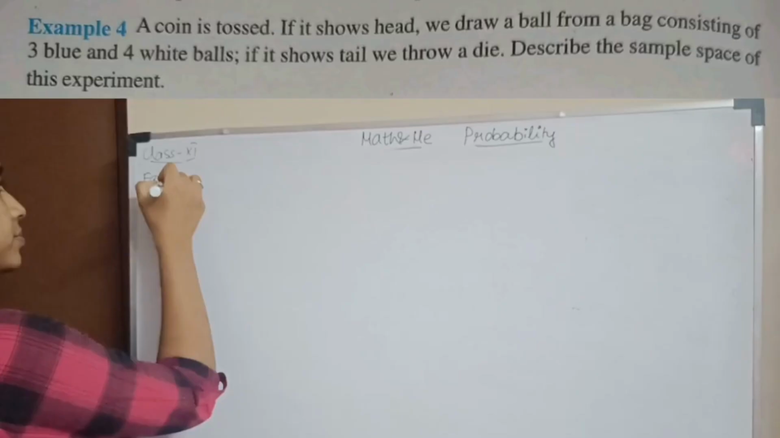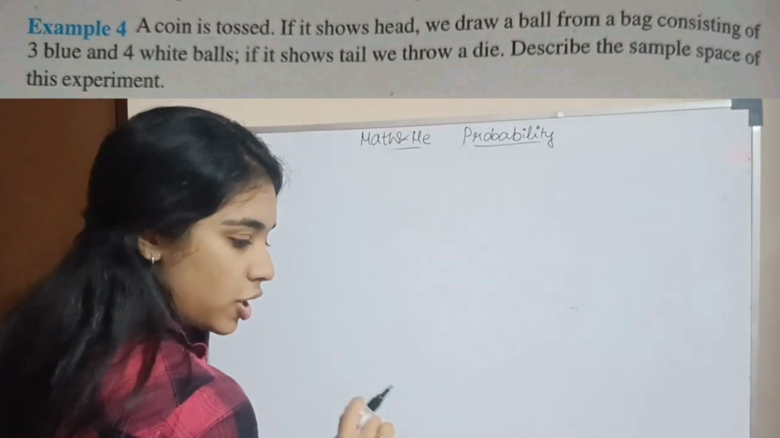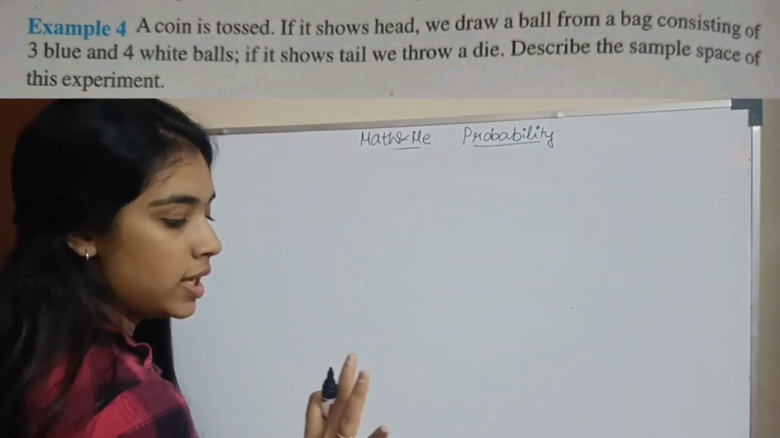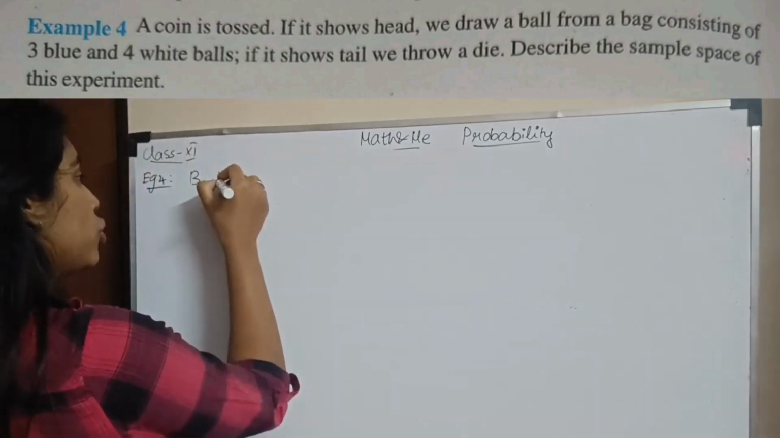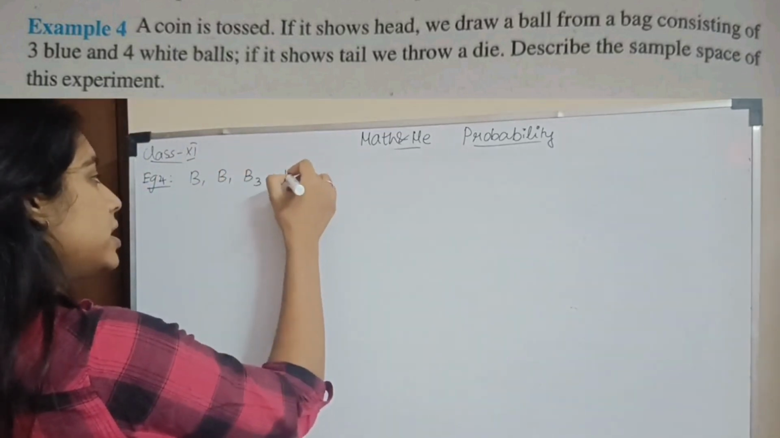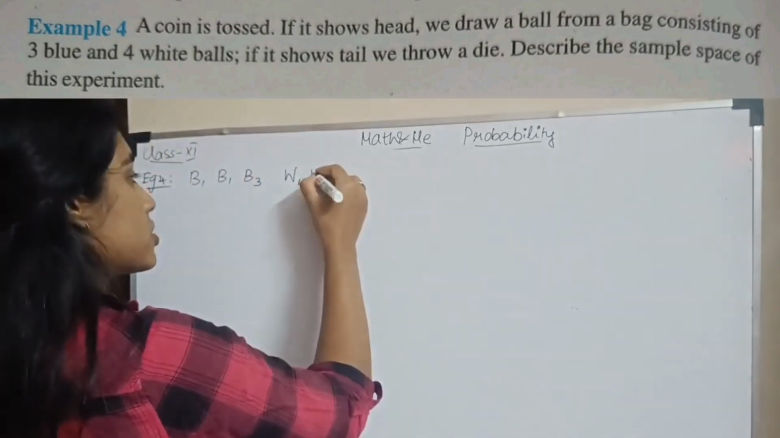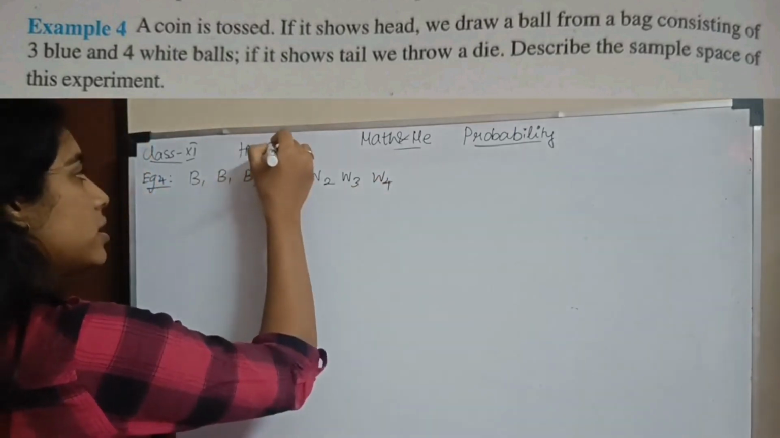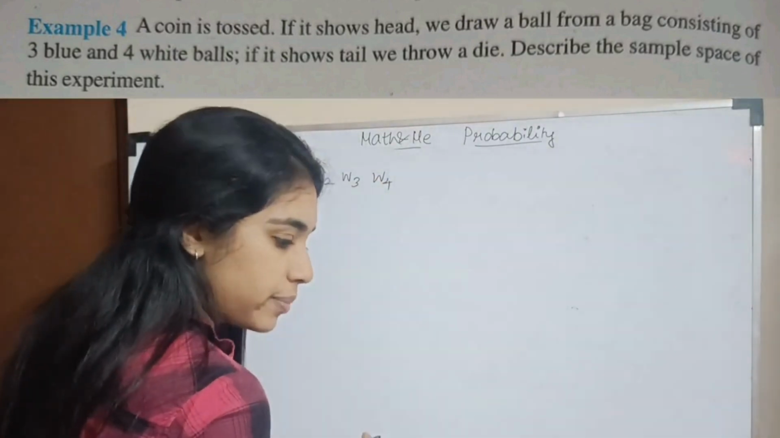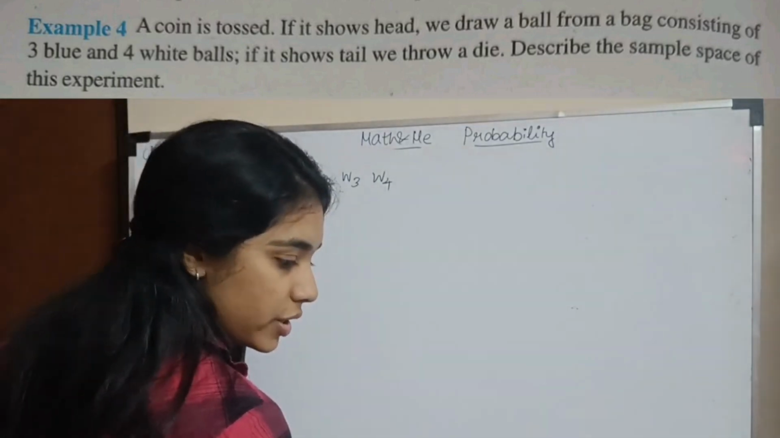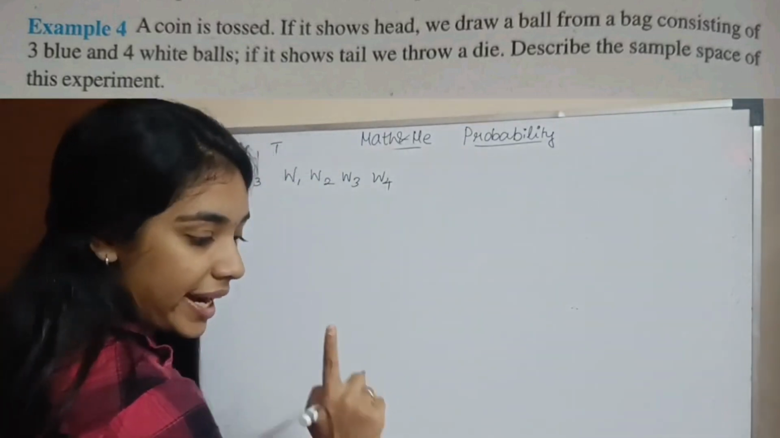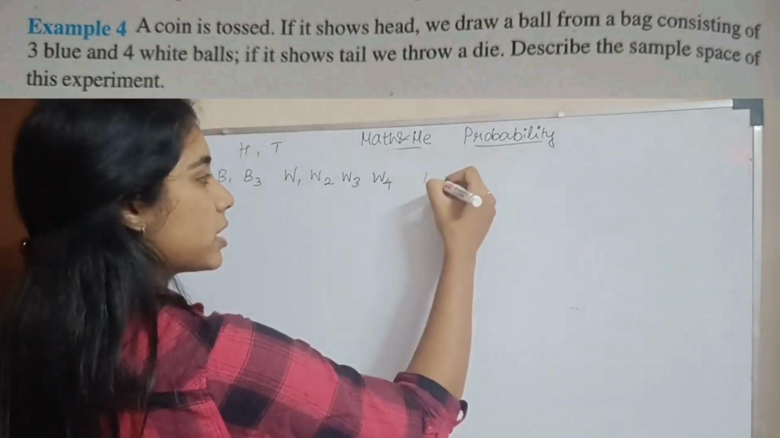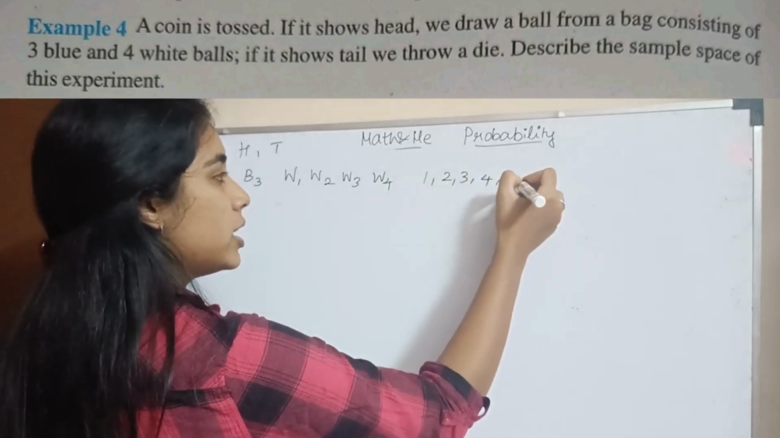Example 4. A coin is tossed. If it shows head, we draw a ball from a bag consisting of 3 blue and 4 white balls. So 3 blue balls இருக்கு, B1, B2, B3 and 4 white balls. So W1, W2, W3, W4 இருக்கு. And you have a coin which has head and tail. So இப்போ also you have a dice. So if the coin shows a head, we draw a ball from the bag. And if it shows a tail, we throw a die. Die-ல என்னென்ன number இருக்கு? 1, 2, 3, 4, 5, 6.